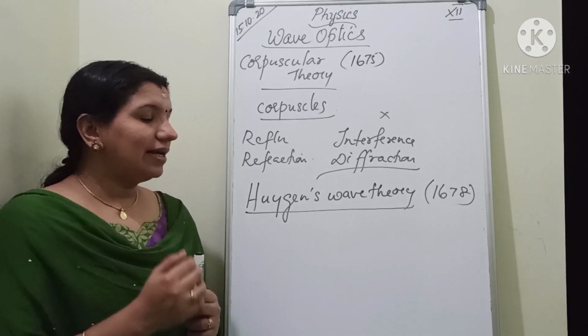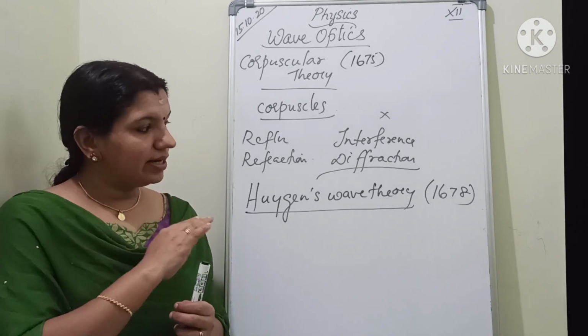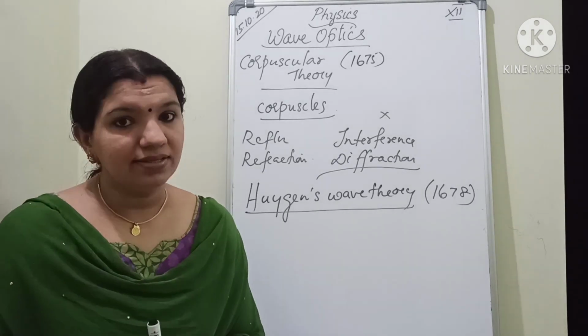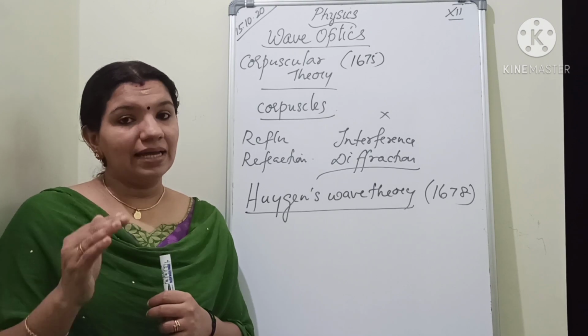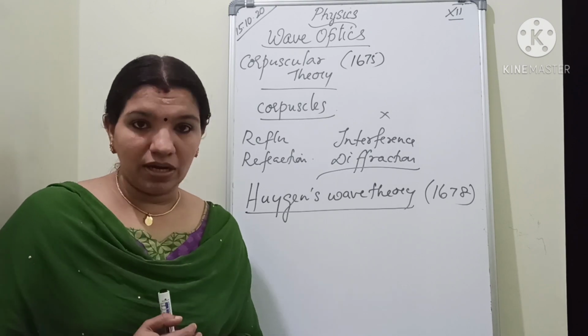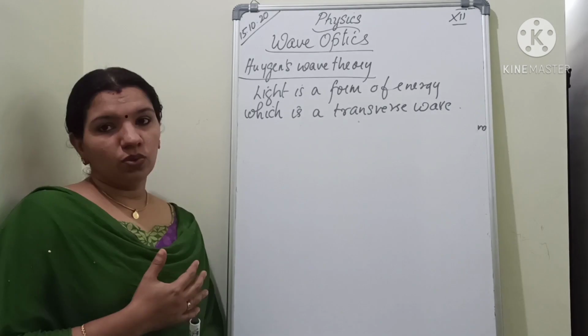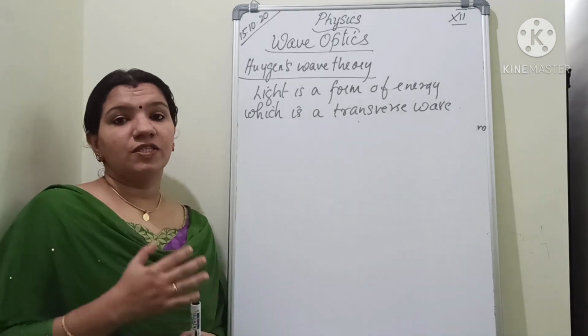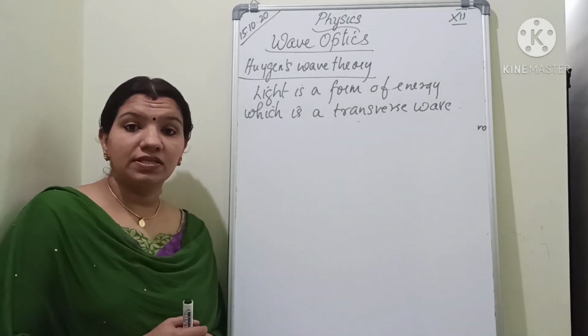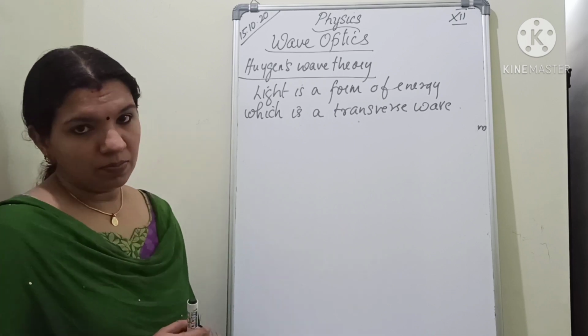Huygens' wave theory, formulated in the year 1678, suggests that light is a mechanical wave which requires a medium. He also suggested that the speed of light depends upon the nature of the medium.